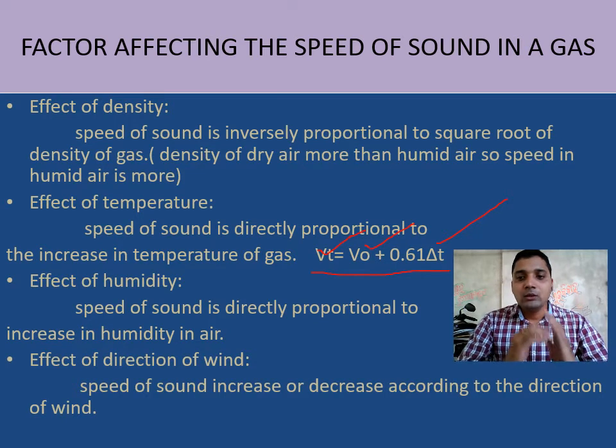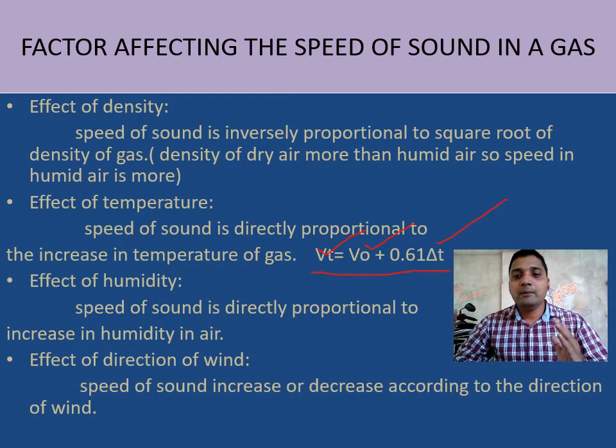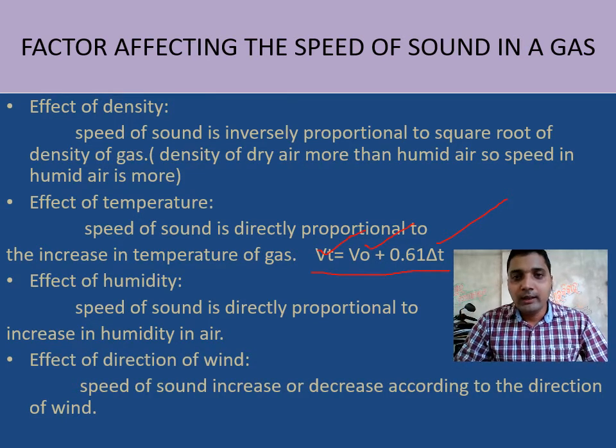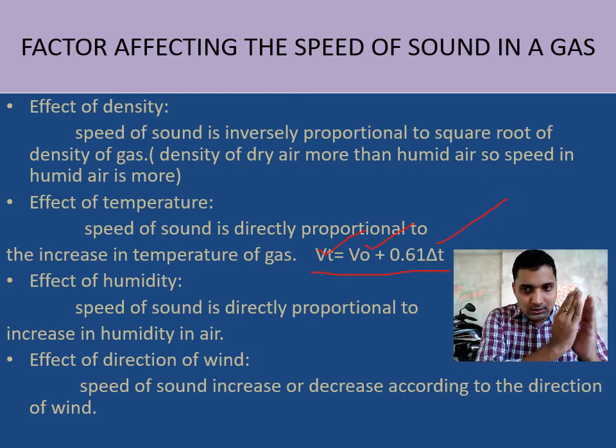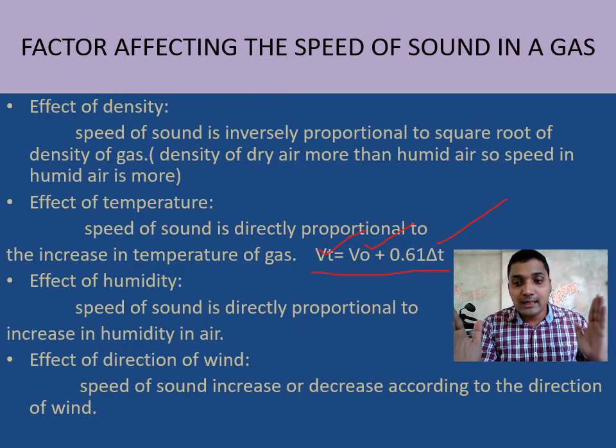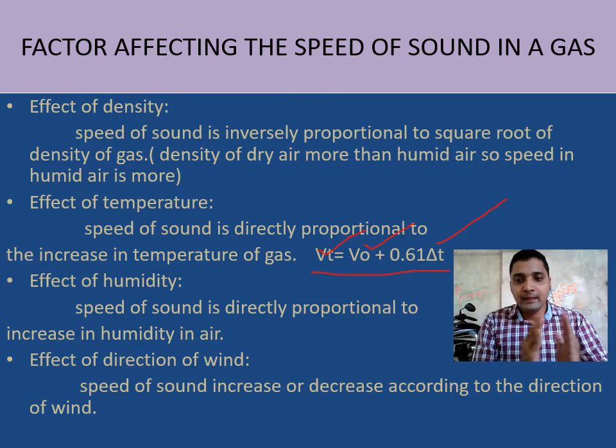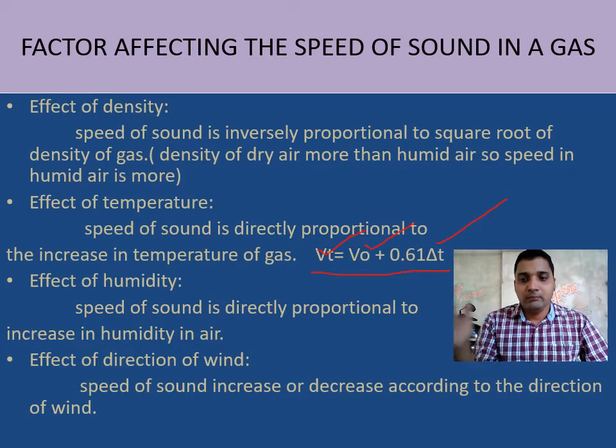Next one, if we look here, direction of wind. Direction of wind means whenever the wave of sound propagates or moves with the speed of wind, here the sound is moving from one end to another and the air is also blowing in the same direction, the resultant speed equals the speed of sound in air plus the speed of wind blowing through the medium.